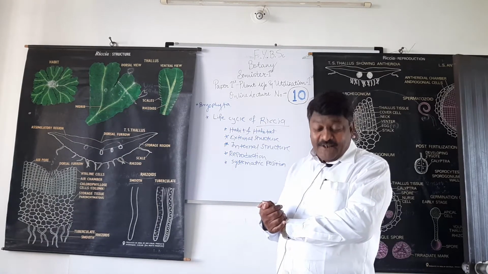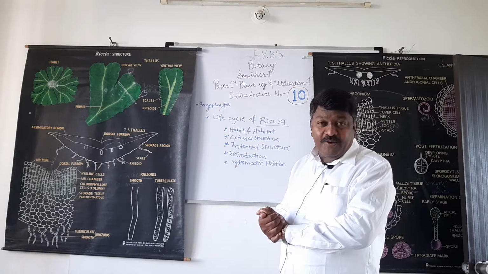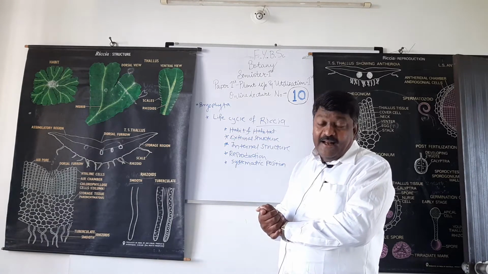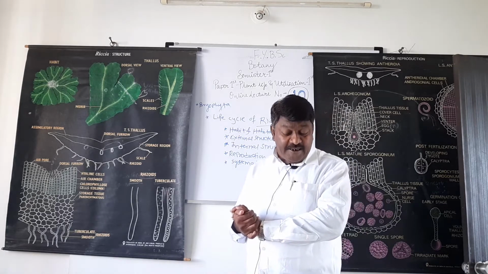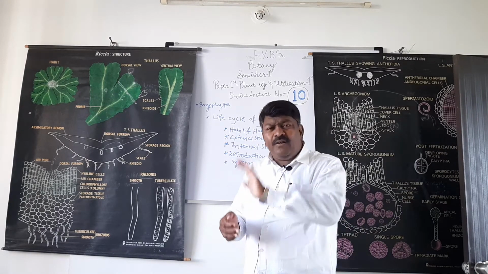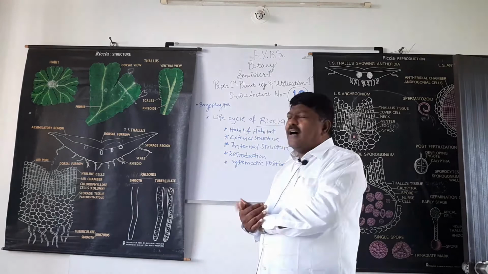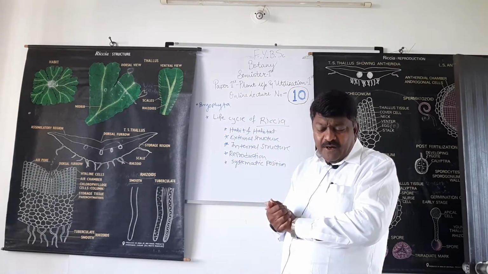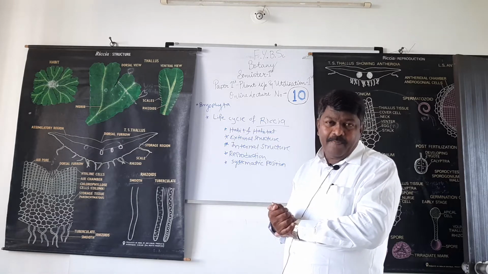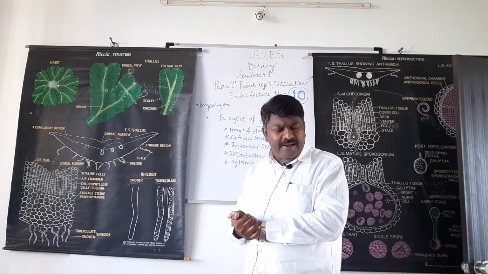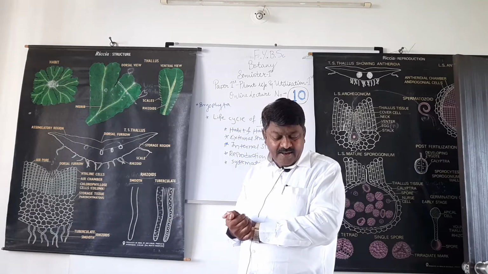It is widely distributed all over the world, and it includes about 200 species. All the species of Riccia are terrestrial, they grow on land. Only one species, Riccia fluitans, grows on the surface of water, an aquatic species.